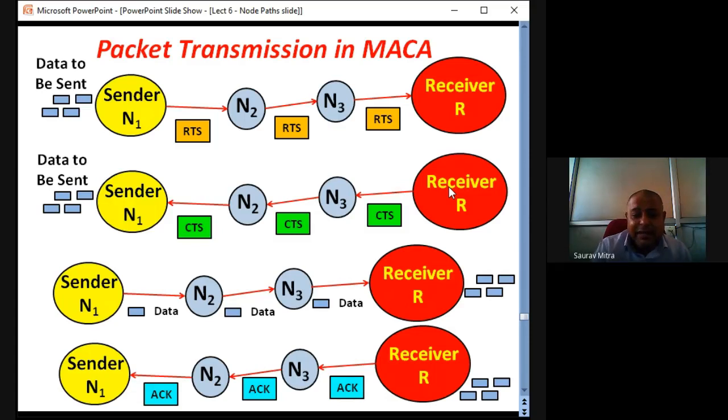These are eating some of the bandwidth, but they ensure that sender and receiver both understand and know whether data transmission has taken place properly, whether data from N1 has been received by R, and everybody is in sync. Everybody knows when the process starts, and N1 and R know that the data packet has been sent properly. This is the advantage of MACA kind of transmission.